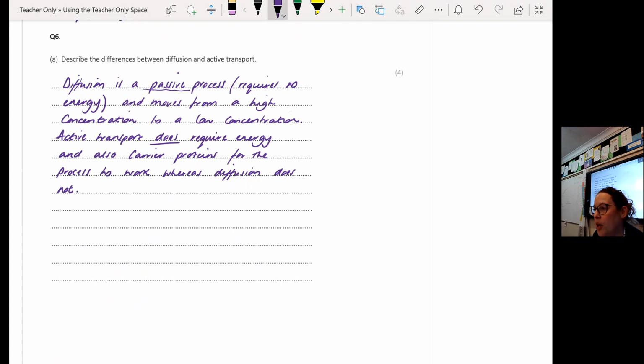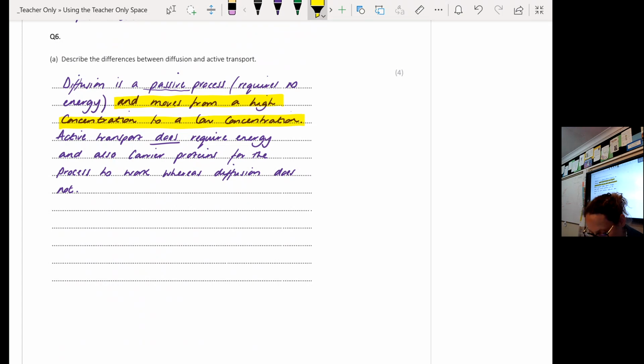But then most of you went on to then tell me that active transport also moves from a low concentration to a high concentration. If you've already said this marking point here, you can't get the marking point for telling me that active transport goes from low to high, because I've already awarded that marking point here.